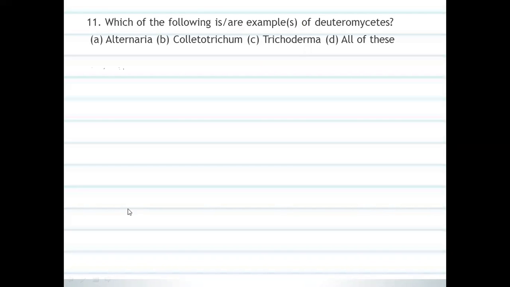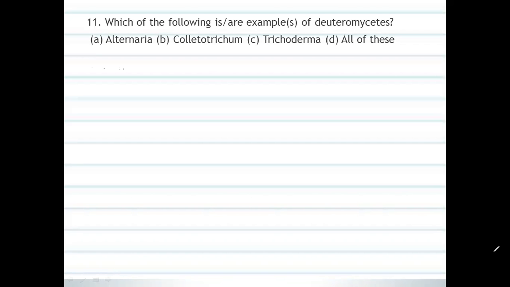Which of the following are examples of deuteromycetes? What do you mean by deuteromycetes? I think all of you know that. We are very familiar with the fungi. So first we shall know about the fungi. What do you mean by the fungi? That we shall discuss with this question.